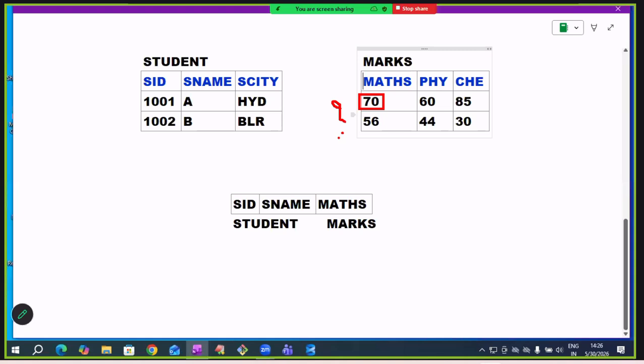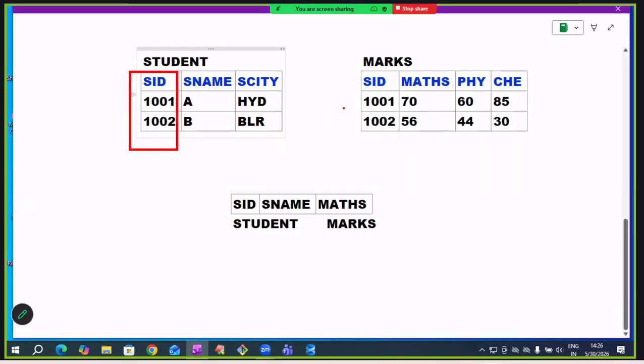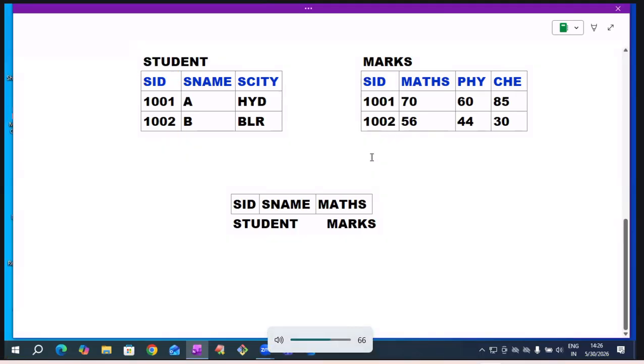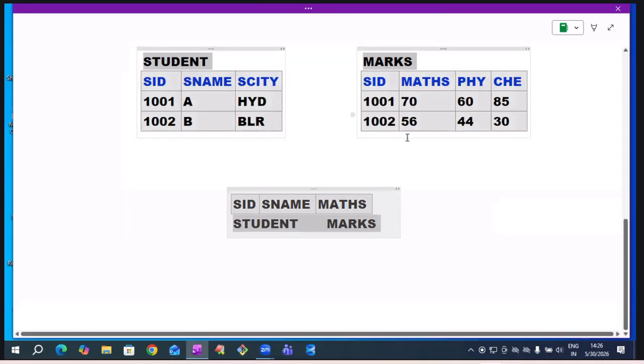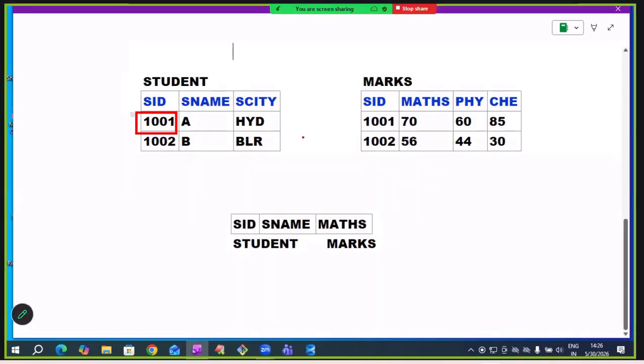You cannot understand. Meaningless data, sir. So for a join operation, a common column is required. What is that common column? SID, student ID, is the common column.